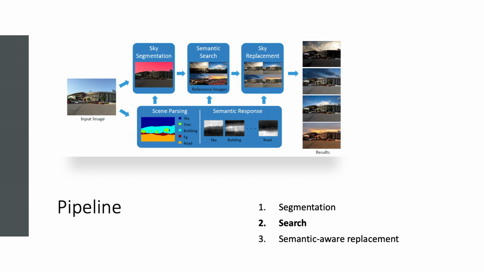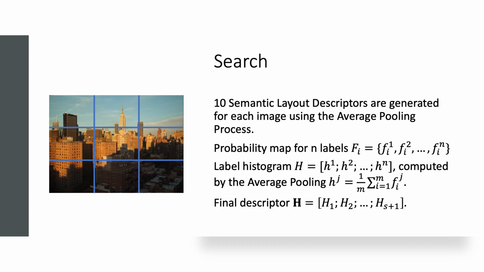Now, let's talk about the second step, search. Earlier approaches have mainly used these descriptors. However, a method like this describes only the global scene layout without important semantic information. The newly proposed descriptor captures the overall semantic layout of the image and allows some variations during search. The semantic layout descriptor for each image consists of 10 arrays.